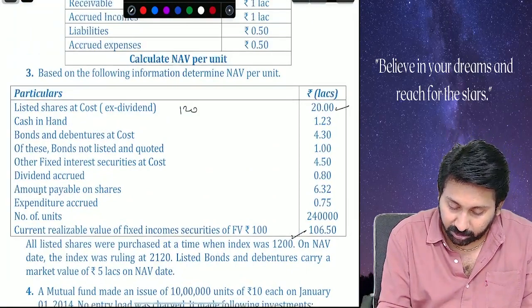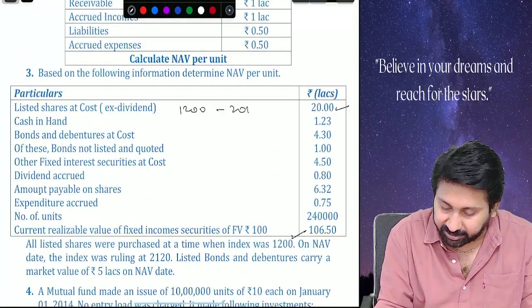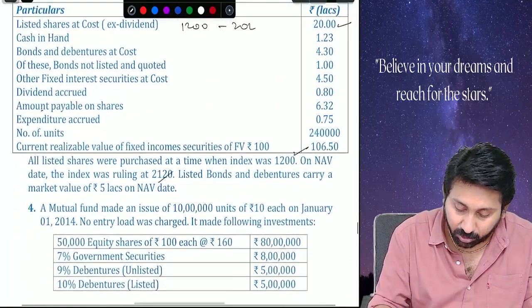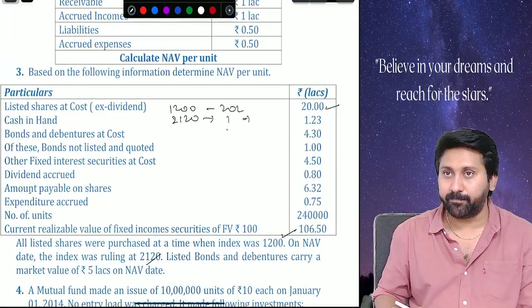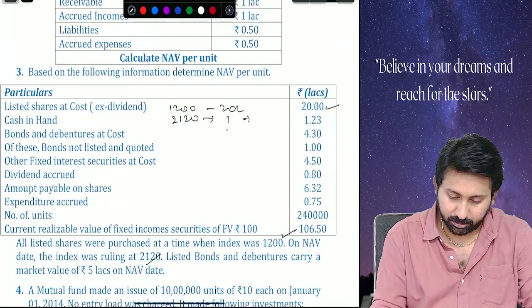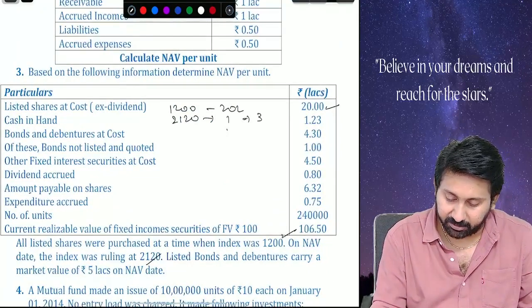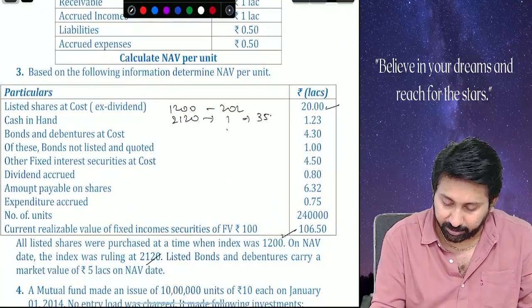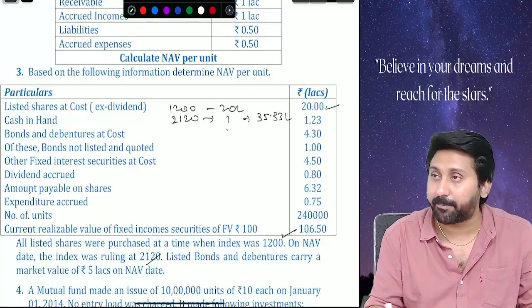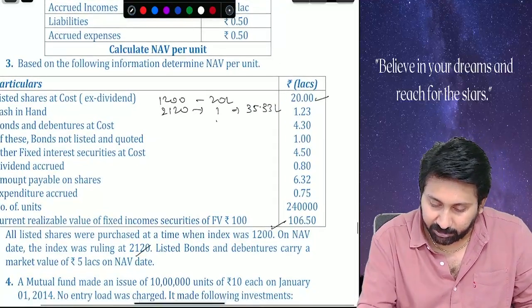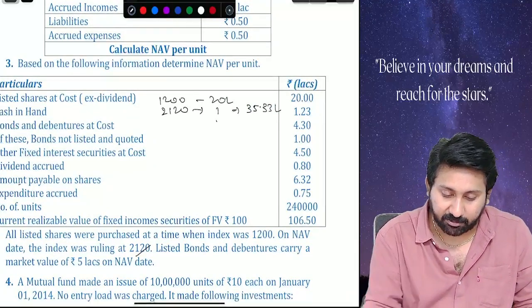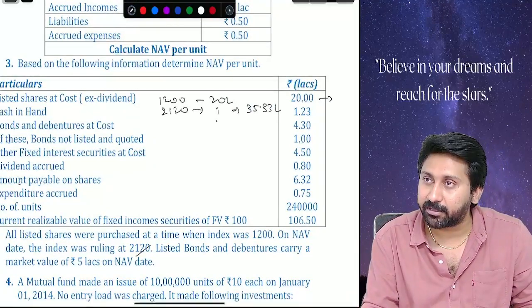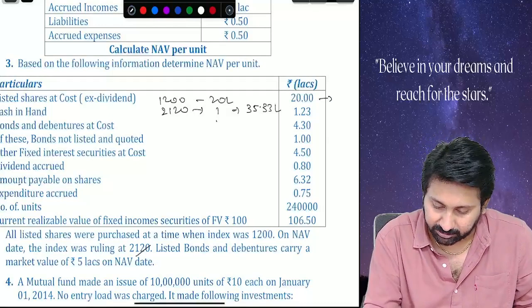That means at 1200 points it is 20 lakh. Now the market rose to how much? 2120. What will be the value? 35.33 lakhs. You do it neatly in the book, but for understanding's sake, I will write it the opposite way. Okay? See here.